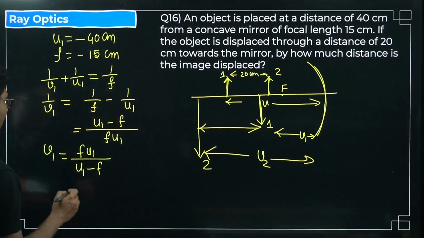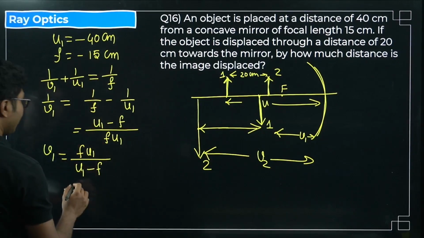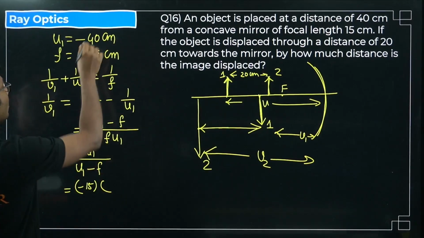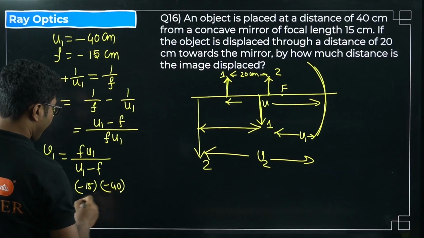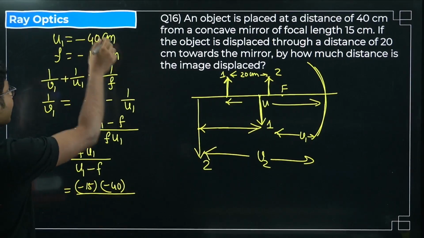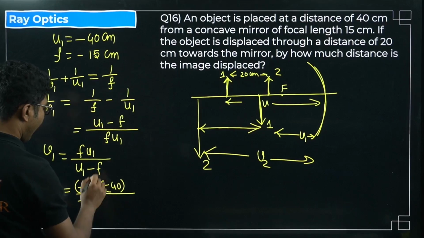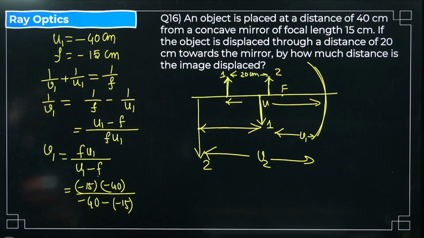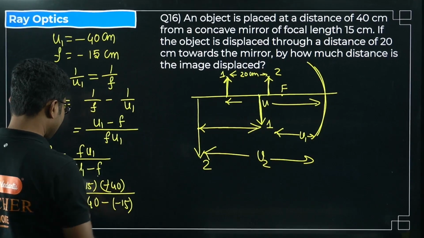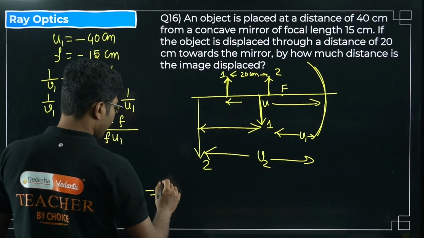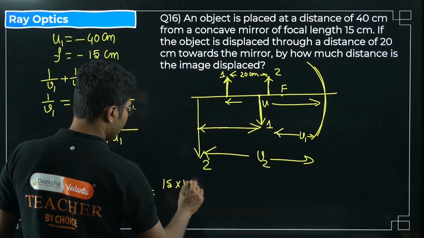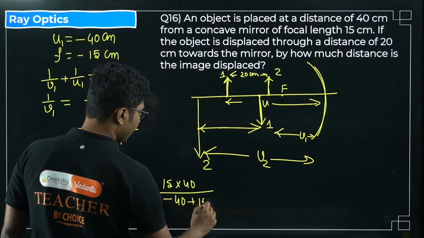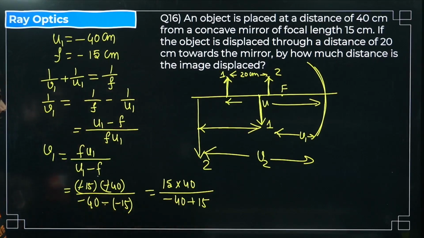So first case, you put the values. F is given by minus 15, U1 is minus 40 and F is minus 15, right? So now let's put the values. The two minuses will cancel. Here 15 into 40 divided by minus 40 plus 15. Okay, this minus minus plus, so it will become plus.